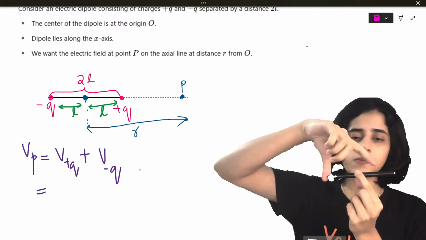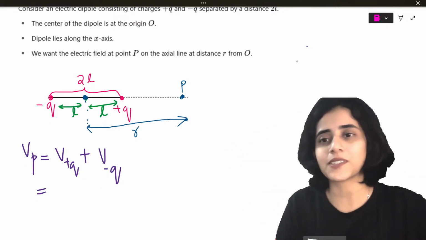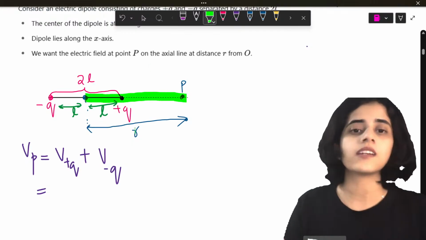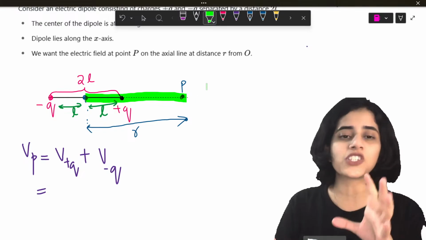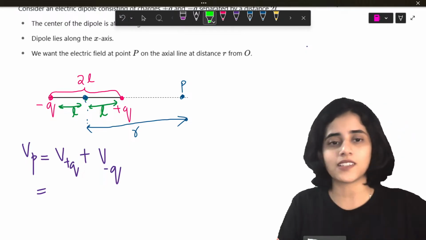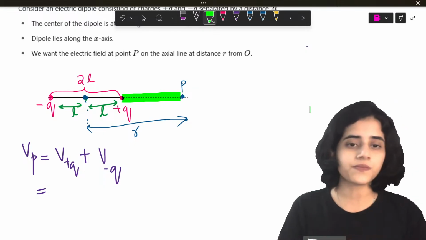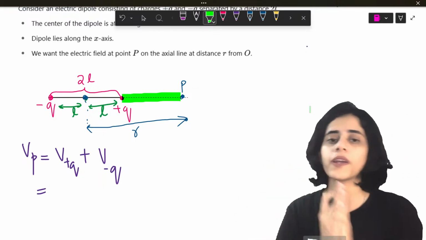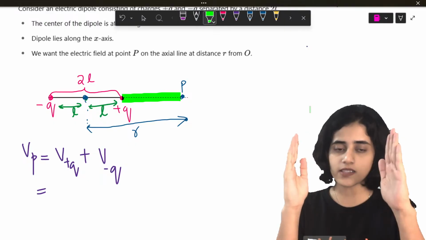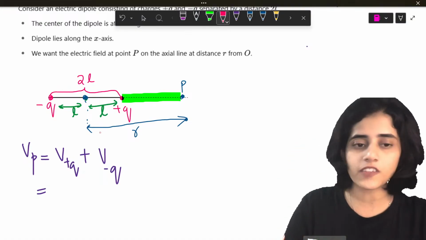Till here, this much is R. The distance between plus Q and point P is the distance that we need. How will I find out that distance? I know R is this much, L is this much. So R minus L will give me that green part. Won't it give it to me?